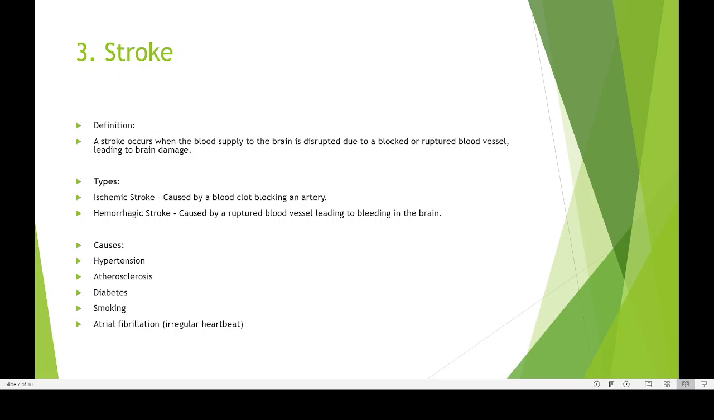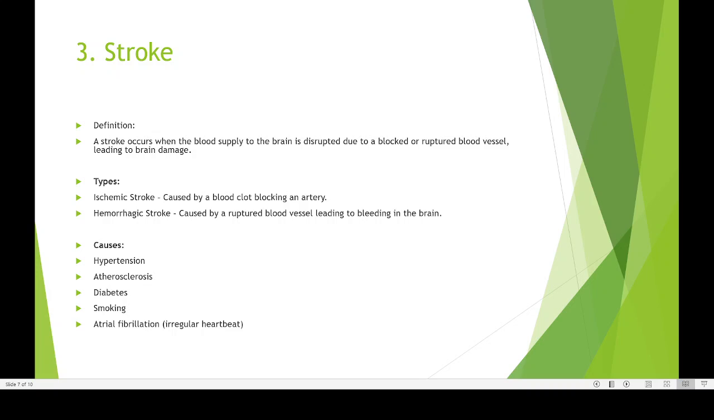So a small blood clot can form inside the blood vessel, and that will put the brain in a situation where one part of the brain may not be getting any blood supply, and that part of the brain will be dead. So that is known as the ischemic stroke.